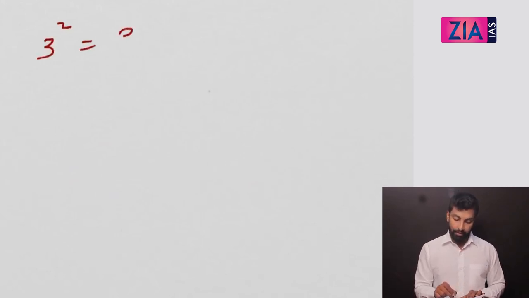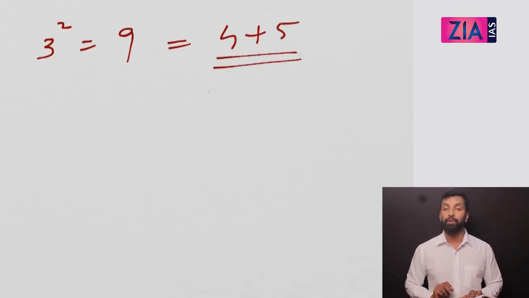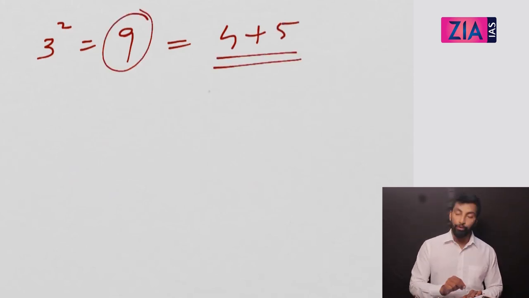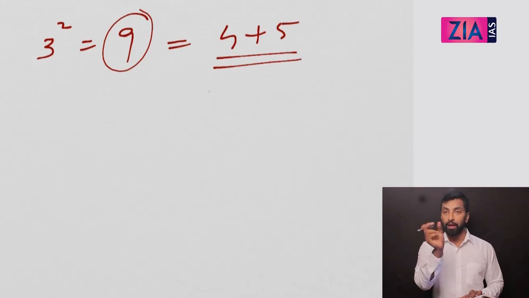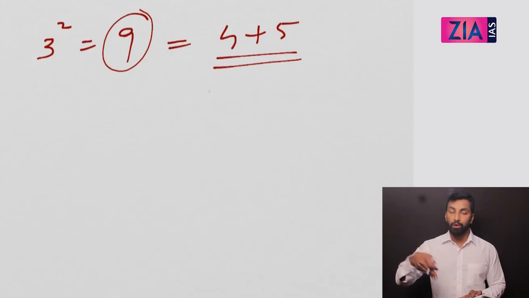Not necessarily starting from 1. I am just telling you, a square number you need to write as a sum of consecutive numbers. You can write it if it is an odd square. See, you take 3 square. What is this? 9. This you can write as 4 plus 5, consecutive natural numbers. What do you do? Take half of it, you get 4.5. Keep 4.5 as the average, then write. That's it. You can write it another way also, but this is the best way.